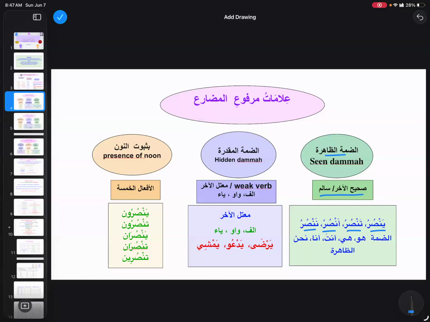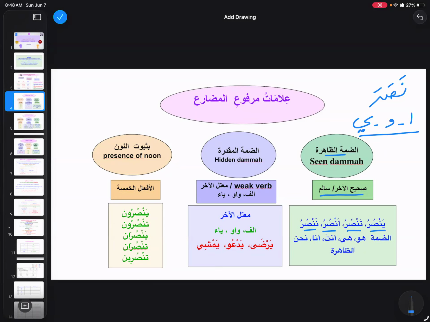What does salim or sahihul akhir mean? You can see yansuru: the root letters are noon, sad, and ra. If we have alif, waw, or ya at the end of any verb, then we are not going to consider it a sahih fi'l.